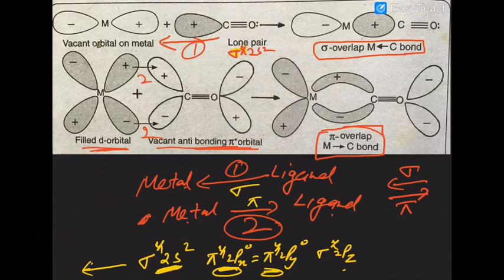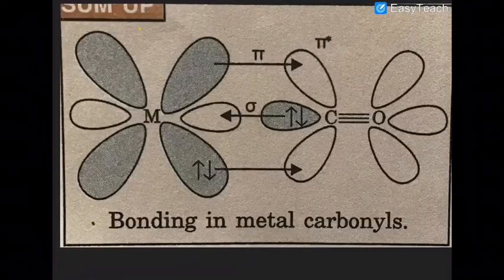Are you getting that or not? So first is the sigma bond here, and then you have a pi bond here. The pi bonding goes from the filled d orbitals to the empty anti-bonding orbitals. So that you have to memorize very well. Are you getting that in your mind now? Surely understood now? Clearly understood? Very nice.